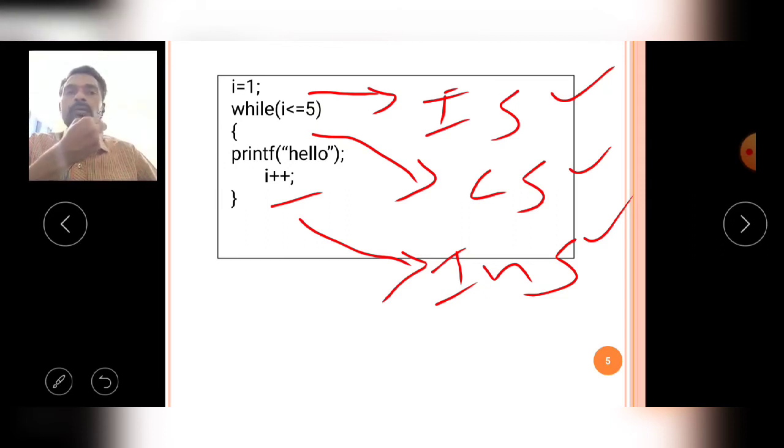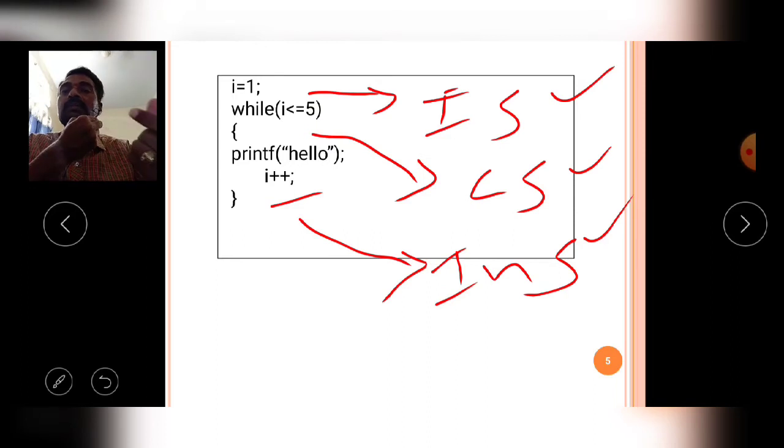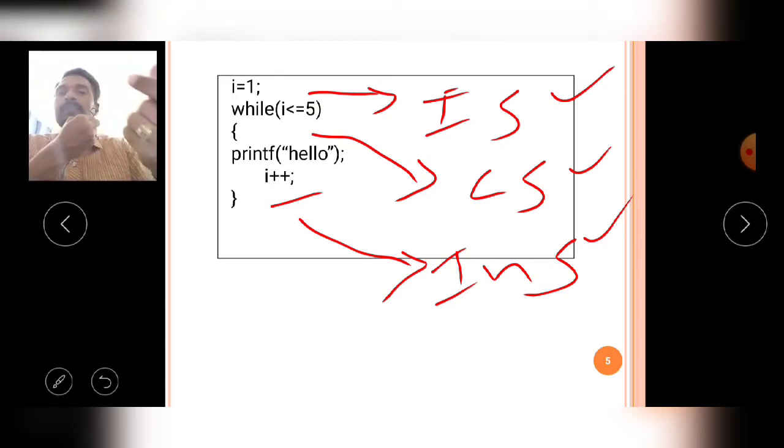The initialization statement contains the initial value of a while loop, the beginning of the while loop.